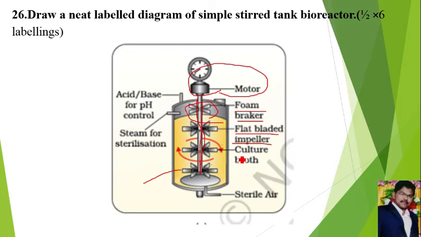Then inside the bioreactor we can see the culture broth that contains recombinant DNA that will form the product when we maintain a suitable environment. Then there is an inlet pipe, where we can add acid or base for pH control. A particular pH is required for the development of the product by rDNA technology. Hence pH maintenance is also very important. If it is too acidic, we have to add base. If it is too basic, we have to add an acidic substance. Then steam sterilization, inlet tank also there, inlet pipe also there.